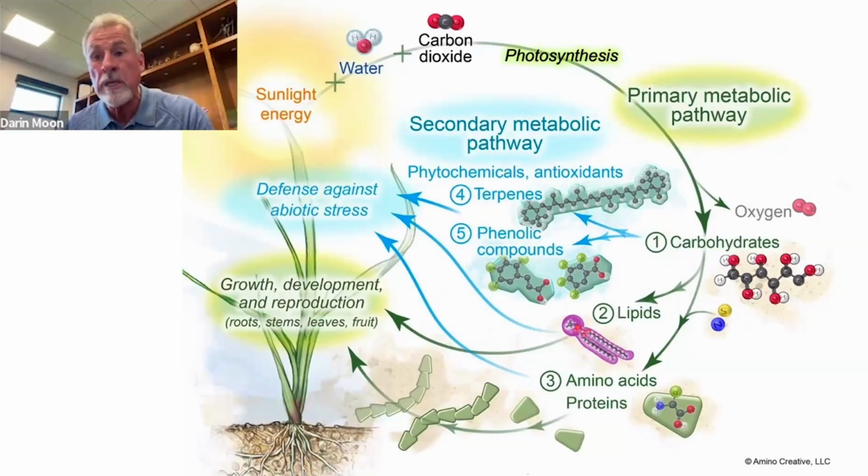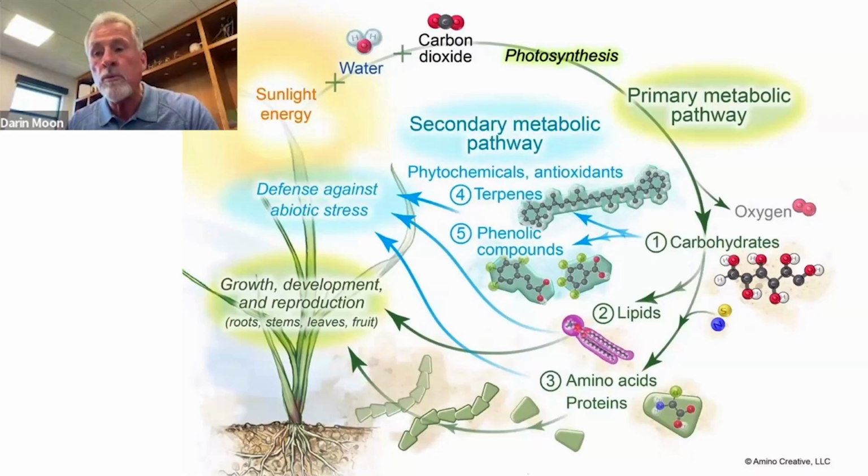We have that option. We got legs. We can walk and we can go to the perfect environment. We can go get the perfect drink. We can go get the perfect whatever. Plants do not have that option, so they have adapted by creating these secondary metabolic compounds, phenols, terpenes, etc., that help deal with the environment, help deal with all of these things.